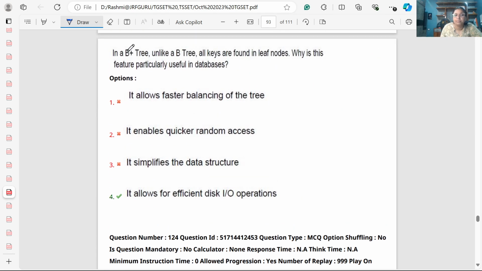Now next question. In a B plus tree, unlike the B tree, all the keys are found on the leaf nodes.